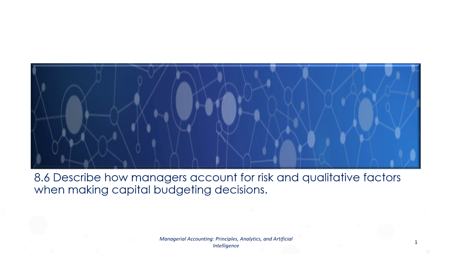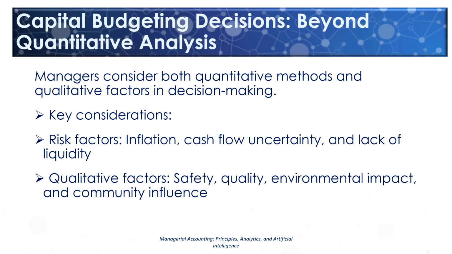Now we move into the final learning objective, risk and qualitative factors in capital budgeting. Capital budgeting decisions should not be based solely on numbers. Managers must also consider risk factors such as inflation risk, cash flow uncertainty, and liquidity risk. They also consider qualitative factors such as safety, environmental impact, product quality, and community influence. Sometimes qualitative factors can justify an investment even if the financial return is slightly lower.